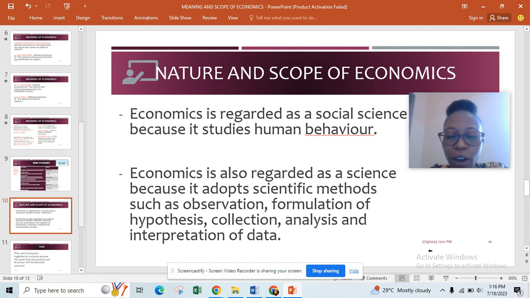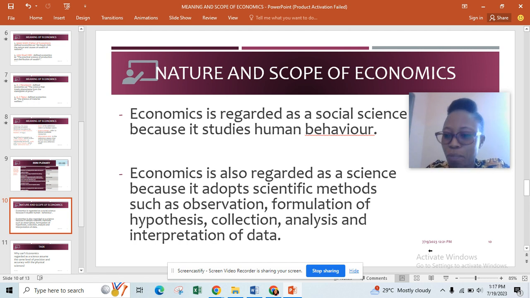All right, the nature and scope of economics. Economics is regarded as a science, like I said, and also a social science. Why is economics a social science, you may ask? Economics is a social science because it studies people. It's not like the practical sciences that study inanimate objects.